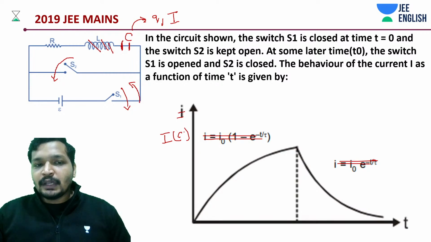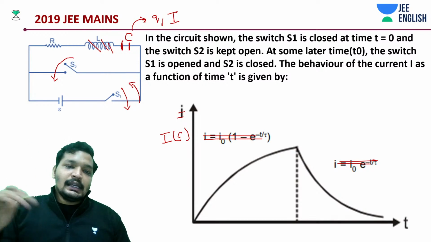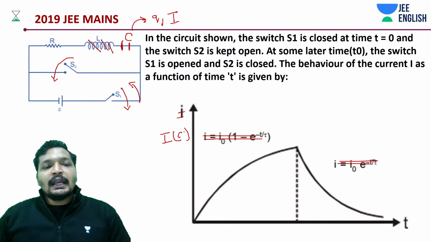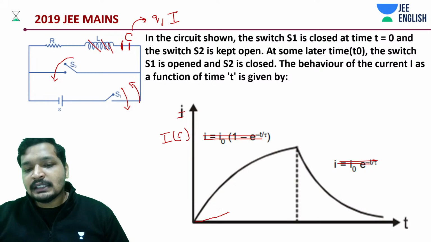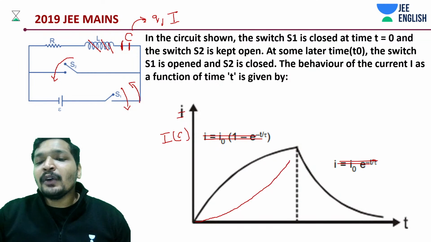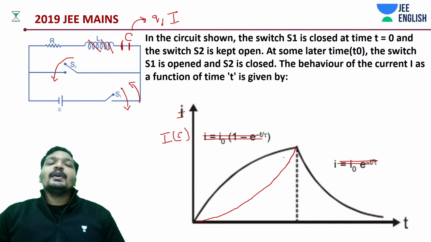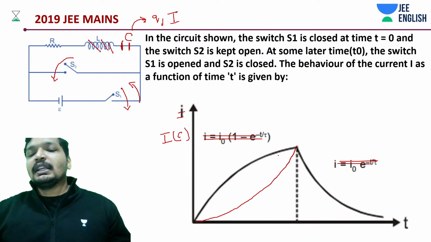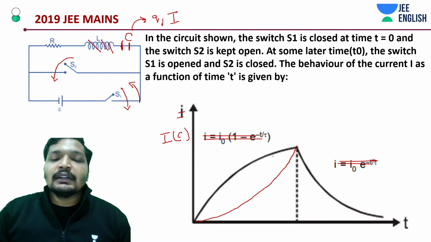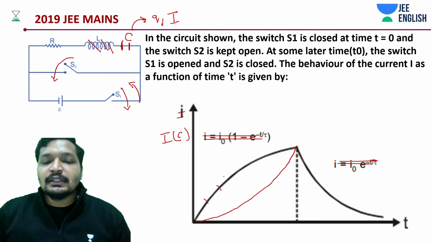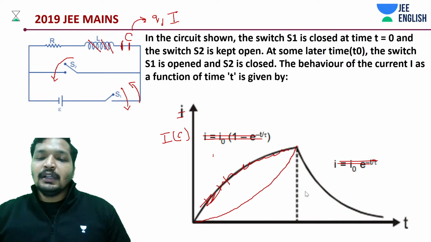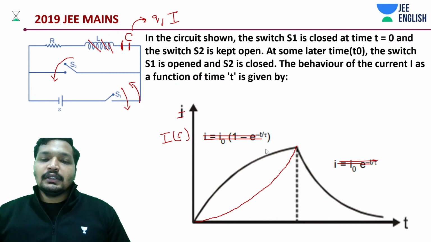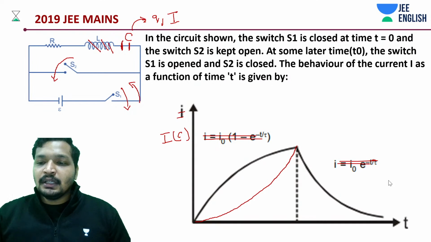So we are doing a very similar thing. S1 is closed, then S1 is open and S2 is closed. Instead of LC, it's going to be an RC circuit, and we are not discussing charge growth and charge decay, but rather current growth and current decay. It will look something like that. Just a good thing to remember. At the end of the day, this will be useful. Okay. All right. So I hope this helps.